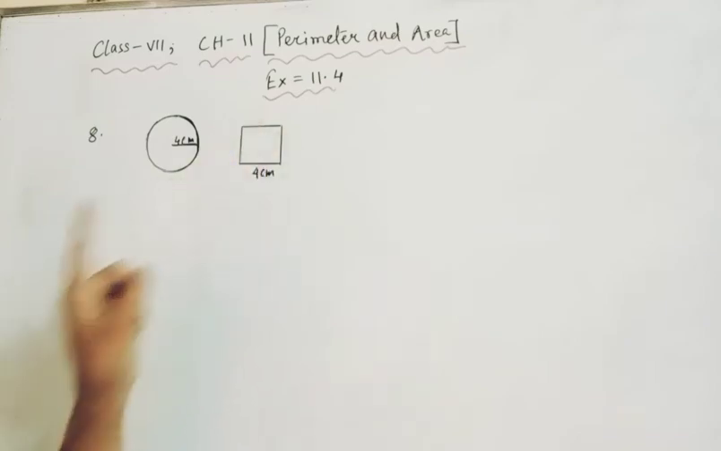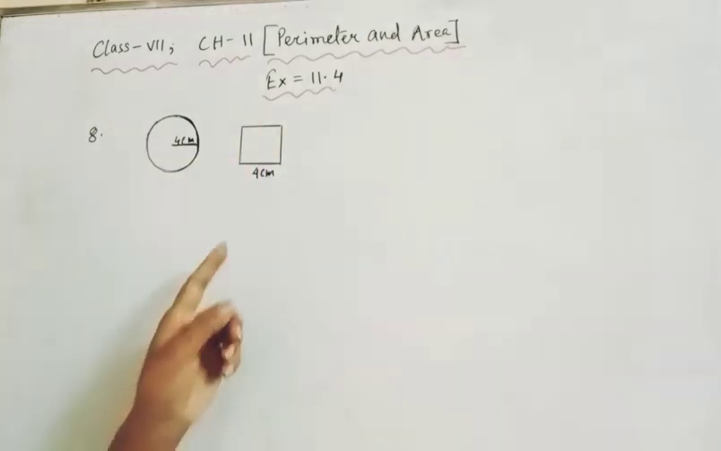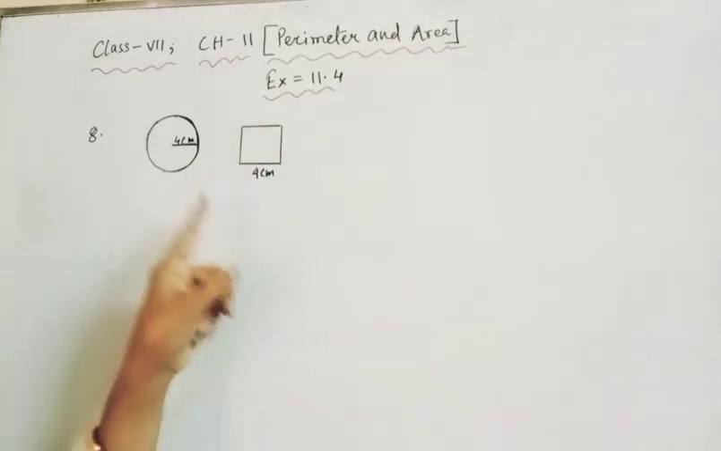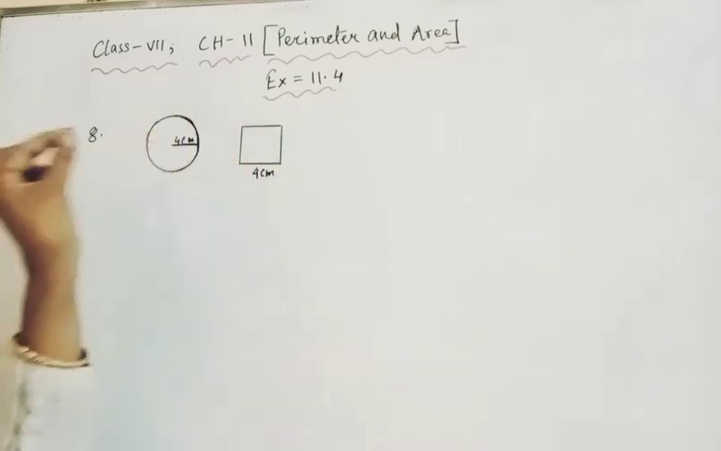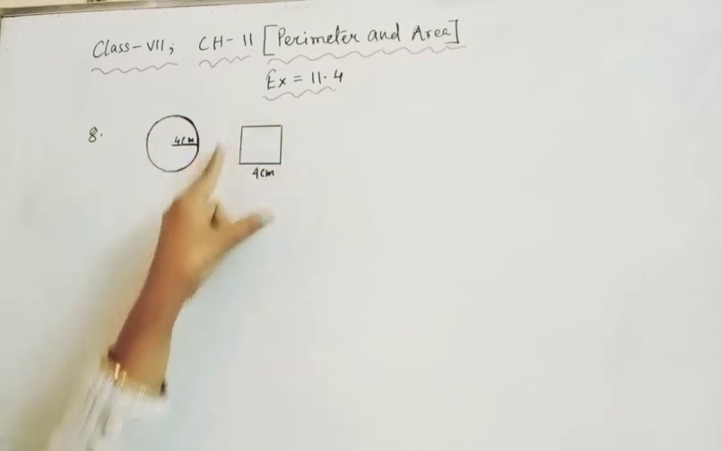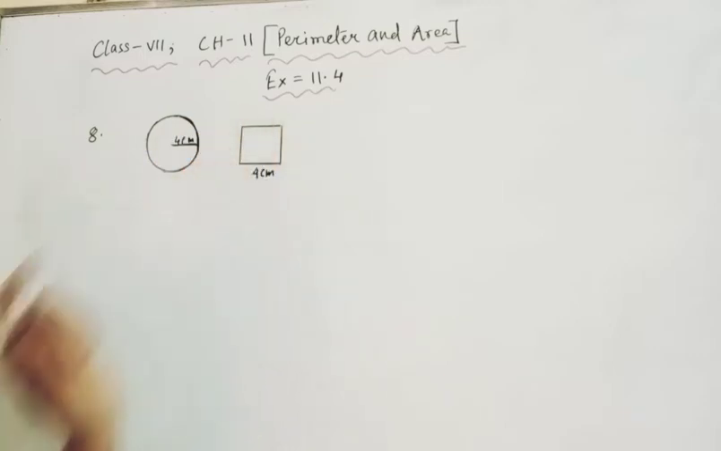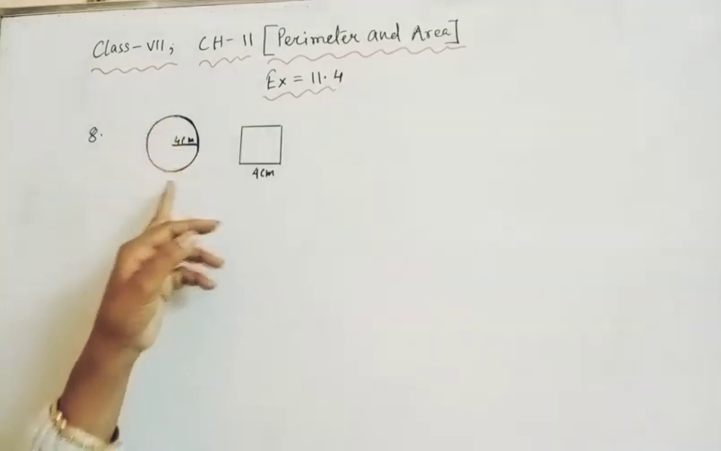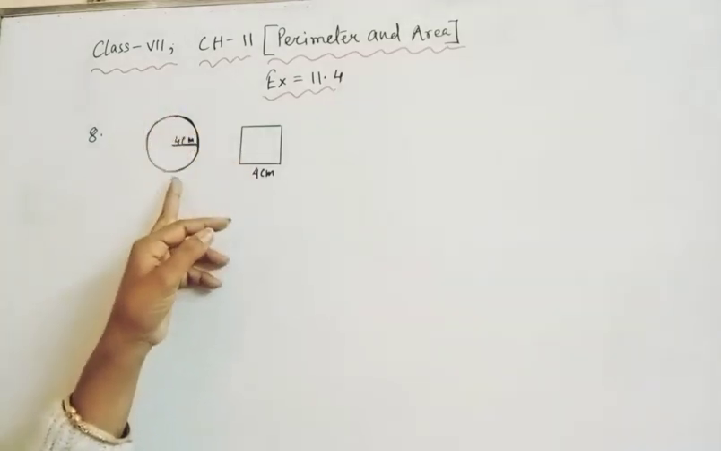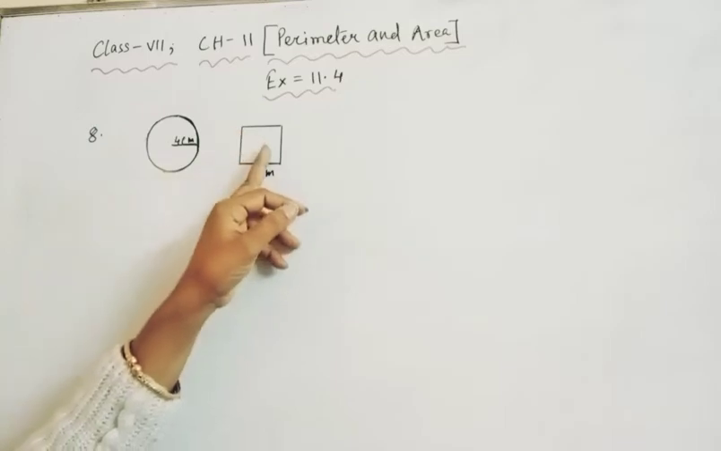a square box of side 4 centimeter. You can see a square box is also there. By using this rope, she has wrapped a square field of side 4 centimeter. Did she have any cord left? That means you have to compare the circumference of this circular field and the perimeter of the square field.